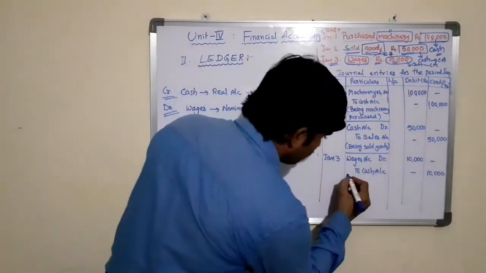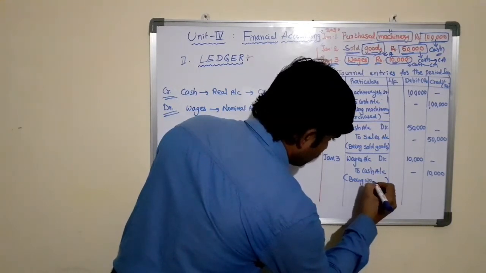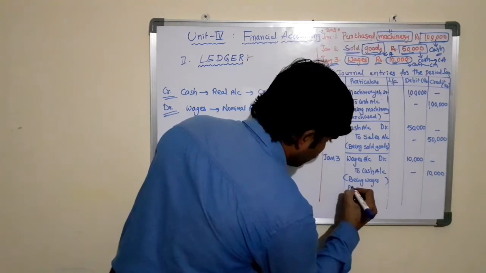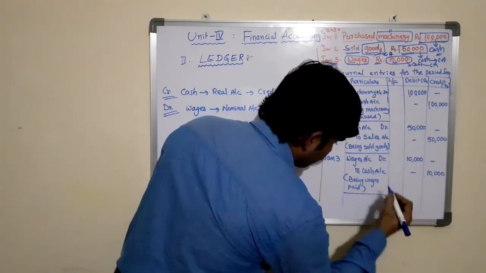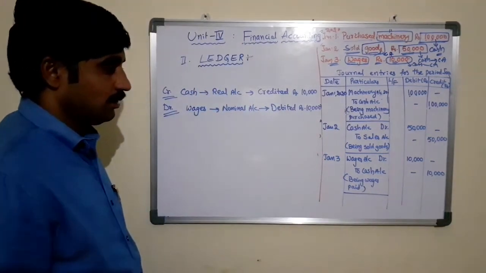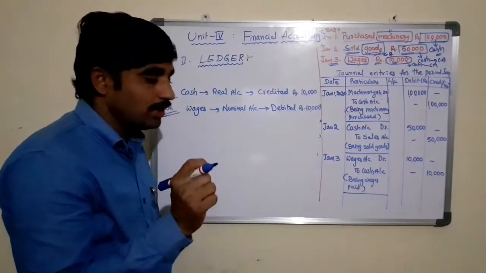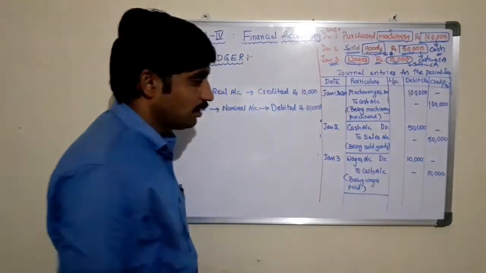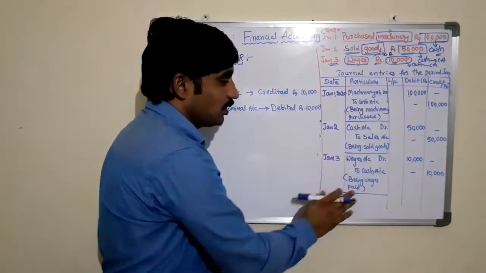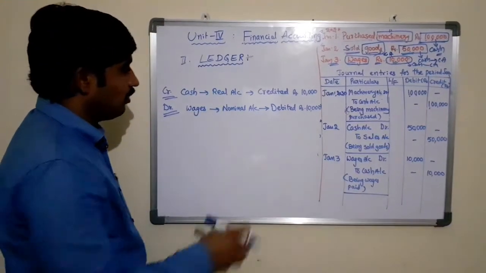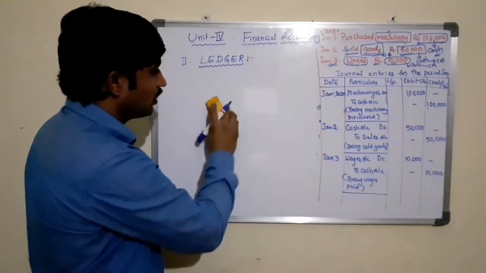Right? Now the narration, being wages paid. This is the narration for the entry. So what is the narration? Narration is a small statement which explains the details of the entry that we have passed in journal. So we have passed journal entries for the transactions done during the month of January